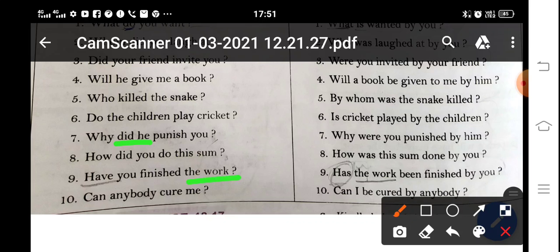So write down all these sentences in your notebook and try to solve them and get your answers. Pause the video and then check your answers. Your book exercise we will do in the live class. This is the end of the passive voice. So watch this video carefully and write down the notes in your notebook. Okay, thank you.